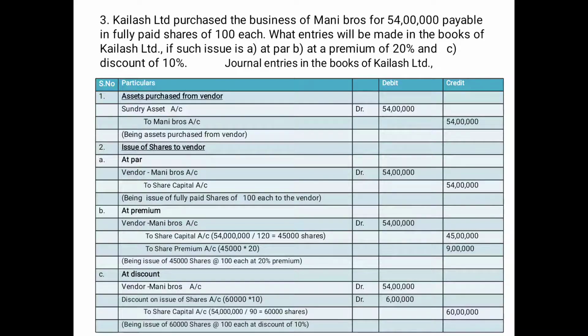So 60,000 into 10 will be 6 lakhs. 60,000 into 100 will be 60 lakhs. And Money Brothers will receive, anyway, 54 lakhs.